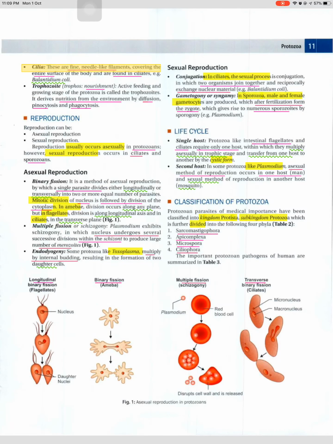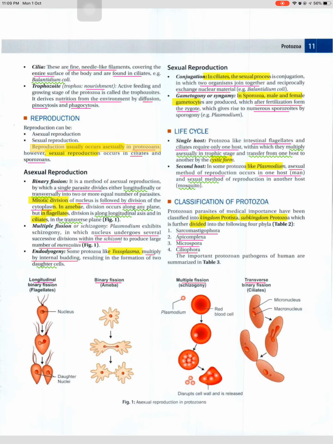Cilia. These are fine, needle-like filaments, covering the entire surface of the body and are found in ciliates. For example, Balantidium coli. Trophozoite, trophos, nourishment. Active feeding and growing stage of protozoa is called trophozoite. It derives nutrition from the environment by diffusion, pinocytosis and phagocytosis. Reproduction. Reproduction can be asexual reproduction, sexual reproduction. Reproduction usually occurs asexually in protozoans. However, sexual reproduction occurs in ciliates and sporozoans.